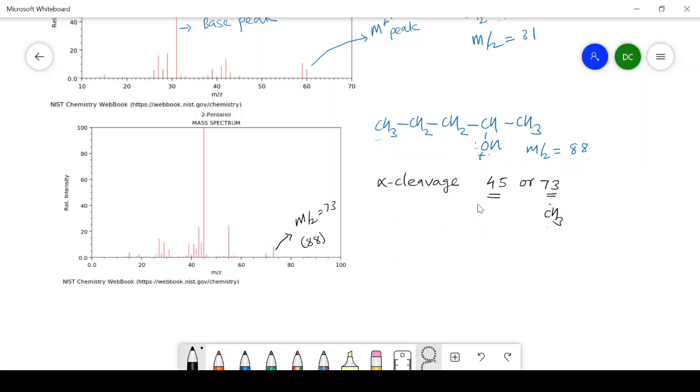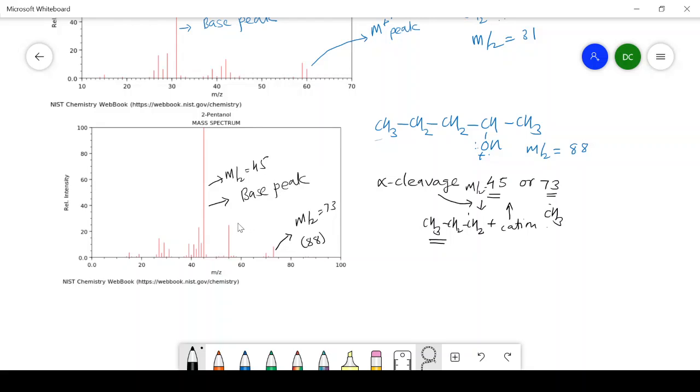Whereas in the other alpha cleavage, there is a formation of CH3CH2CH2 radical and the corresponding cation having m/z value 45. Out of these, this radical is the larger one. Therefore, the alpha cleavage which forms the cation having m/z value 45 is favorable, and the peak at m/z 45 has higher intensity, therefore it is also a base peak.